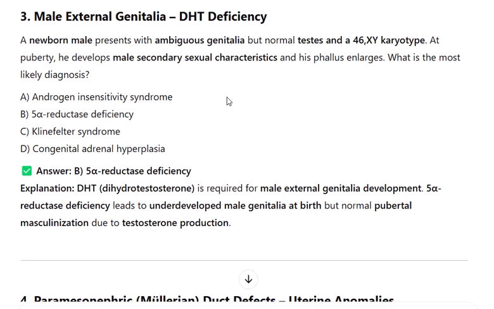5-alpha reductase deficiency. Explanation: DHT, dihydrotestosterone, is required for male external genitalia development. 5-alpha reductase deficiency leads to underdeveloped male genitalia at birth, but normal pubertal masculinization due to testosterone production. Number 4. Paramesonephric, Müllerian, duct defects, uterine anomalies.